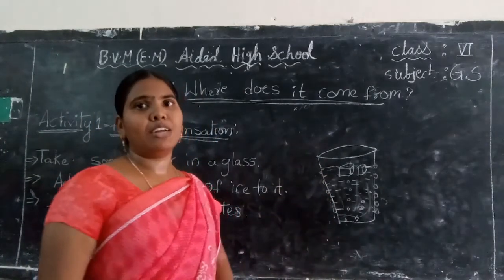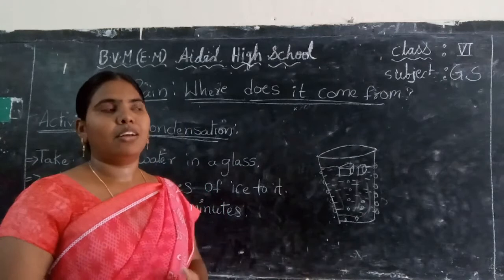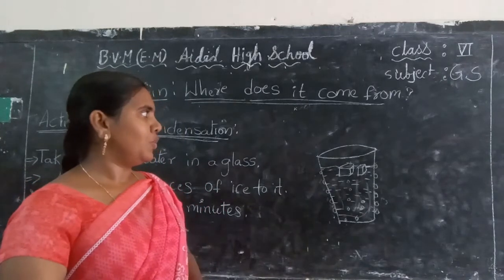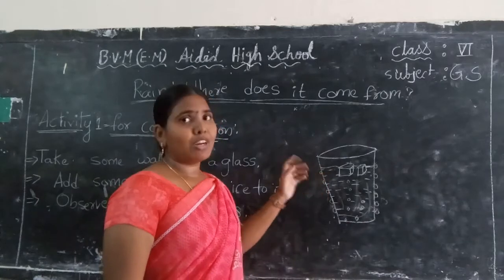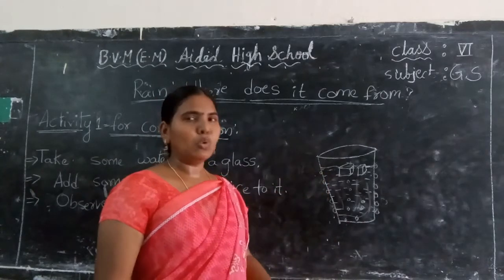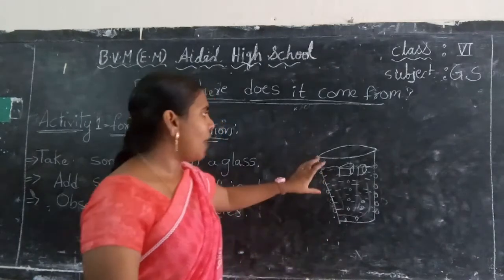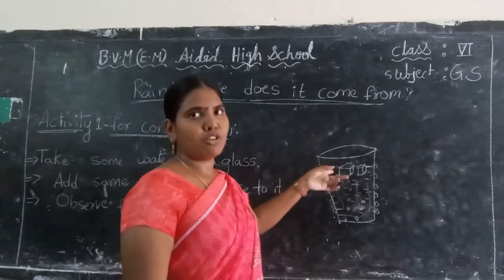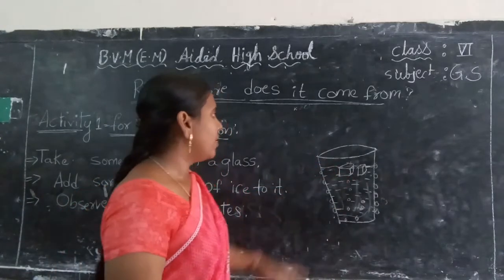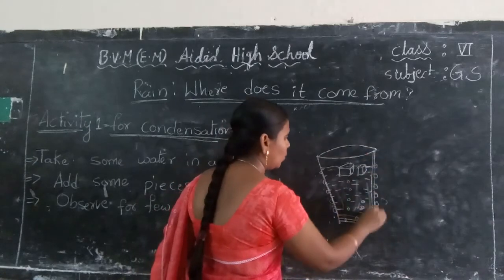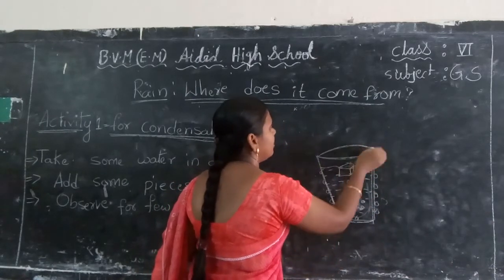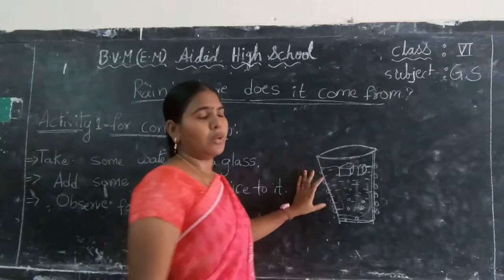What happened, children? What do you think? Already you have observed this, because we drink cool water, yes or no? When we add these ice cubes into the glass, the glass will be cool.